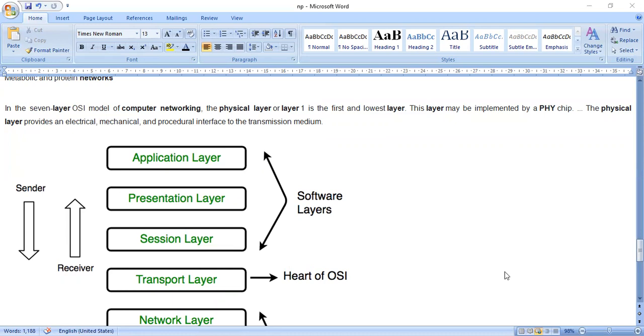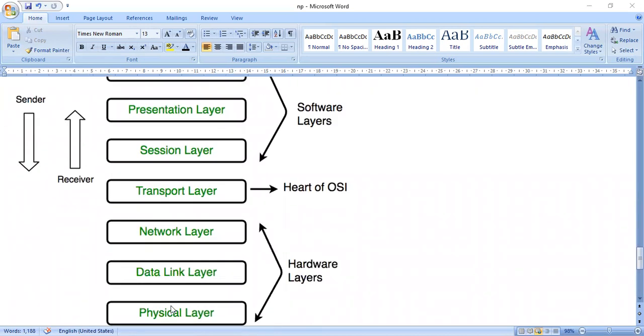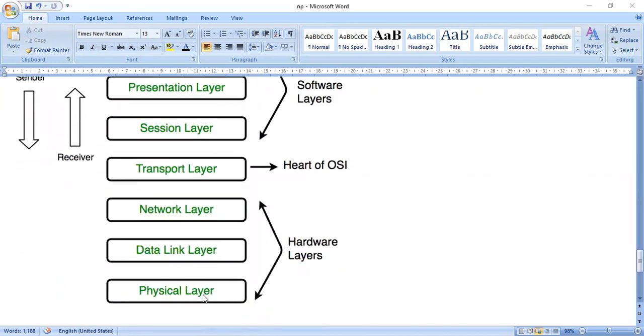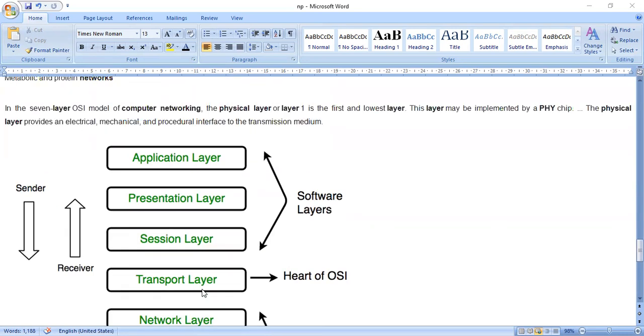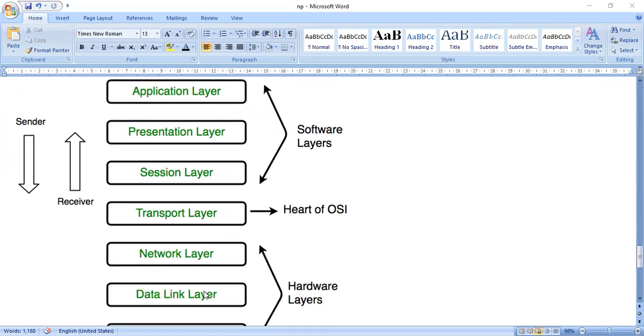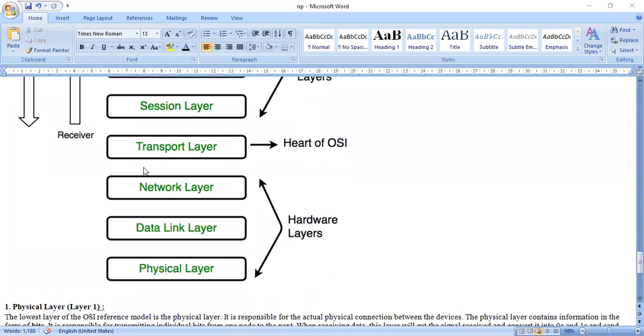The physical layer, or layer 1, is the first and lowest layer. This layer may be implemented by a PHY chip. The physical layer provides an electrical, mechanical, and procedural interface to the transmission media. Of the 7 layers in the OSI model, the physical layer is the first and lowest layer.